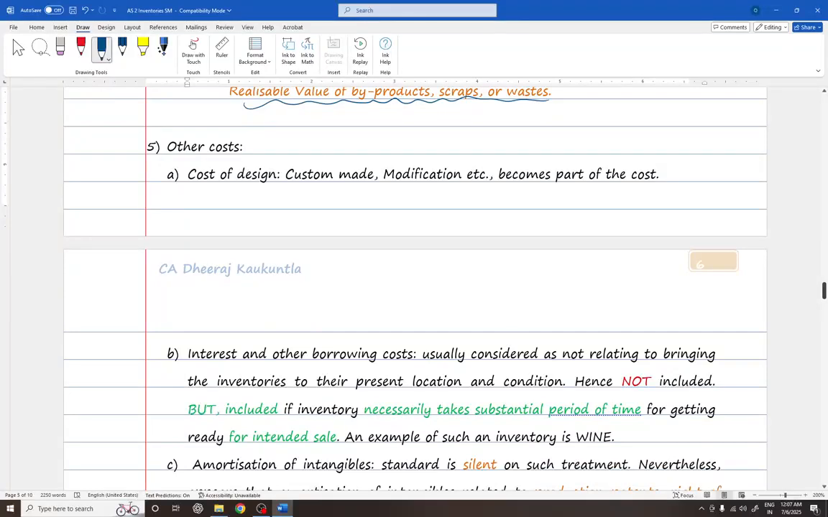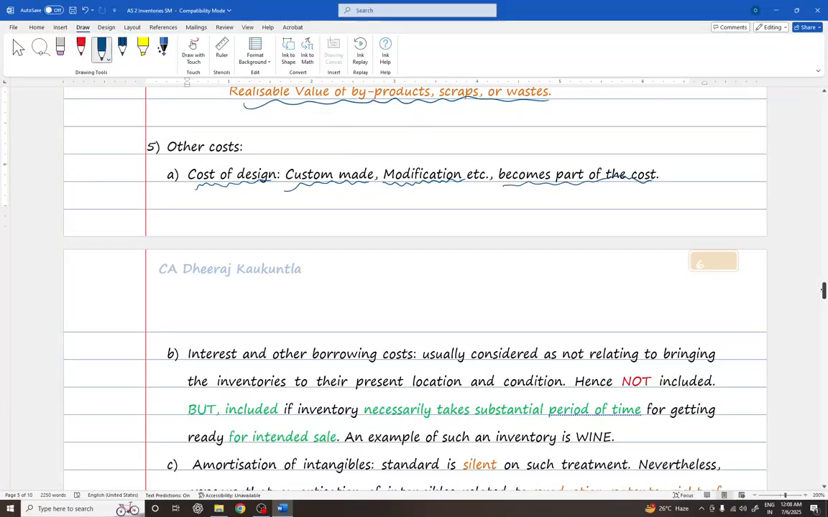Now, other costs. There are other costs that can be incurred in the furtherance of business, and some of them become part of the cost while others do not, such as cost of design. Custom made design expense or modification in the asset to bring it to the expected condition or location, as decided by the management, becomes part of cost.